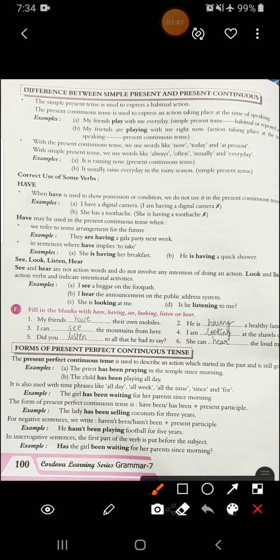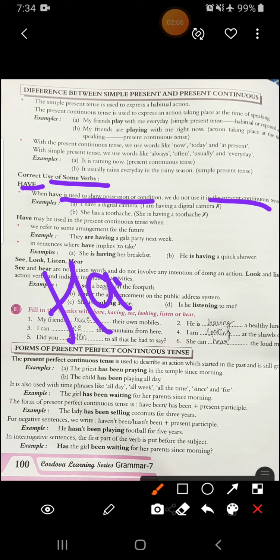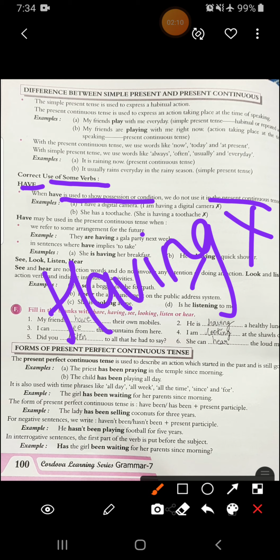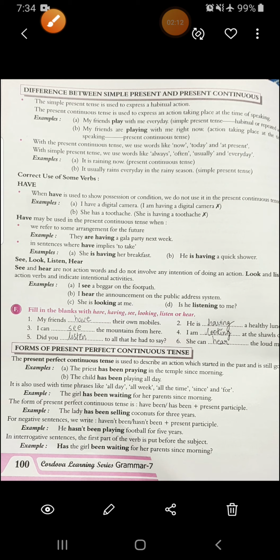Now see the correct use of some verbs like have. When have is used to show possession or condition, we do not use it in present continuous tense. Like when you want to show that something belongs to you, or some condition you want to refer to, then you don't use it in ing form. That is, you are not going to use it as having. Alright, you use it in simple form.